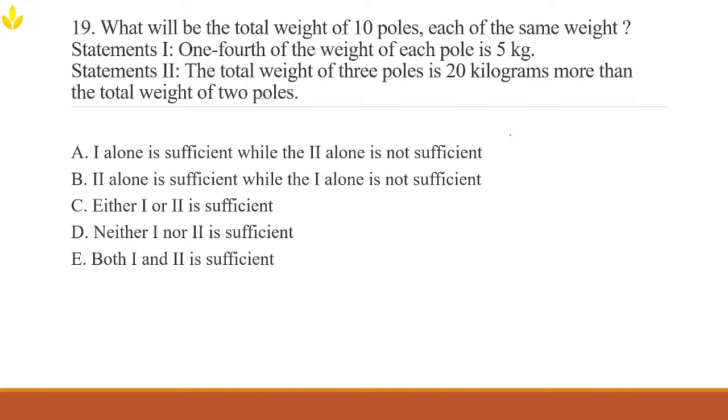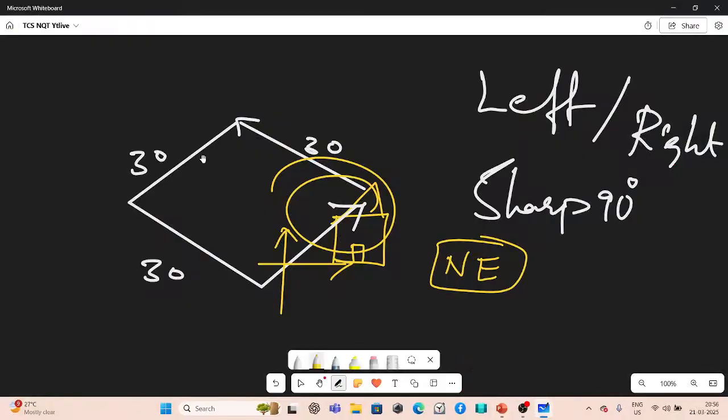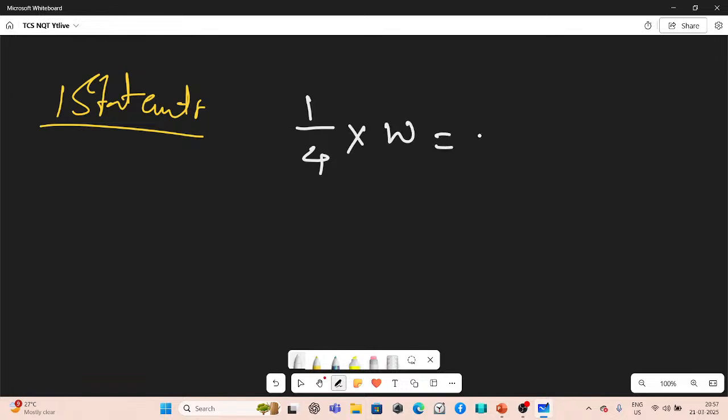So let's analyze the two statements one by one and see if they give us enough data. First statement: 1/4 of the weight of each pole is 5 kg. Imagine that you have one pole. If 1/4 of the weight is 5 kg, then what's the weight? 20 kg.